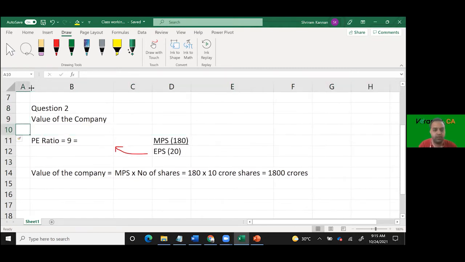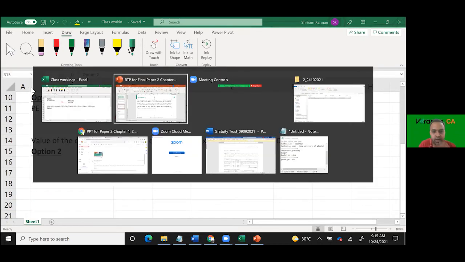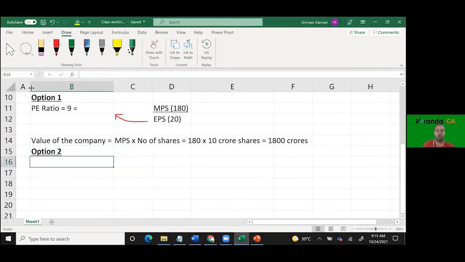This is the value of the company based on P/E ratio. Next, value of the company based on what? Dividend growth model. Market price per share is equivalent to the Gordon's growth model. What is the formula for Gordon's growth model?